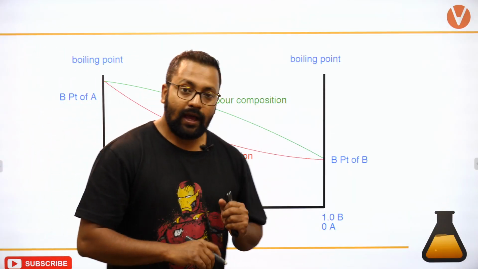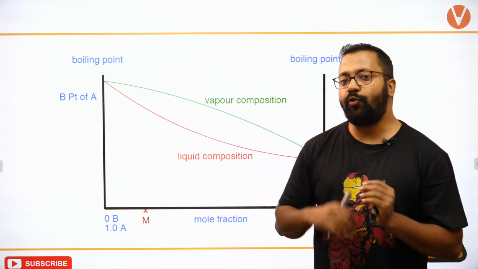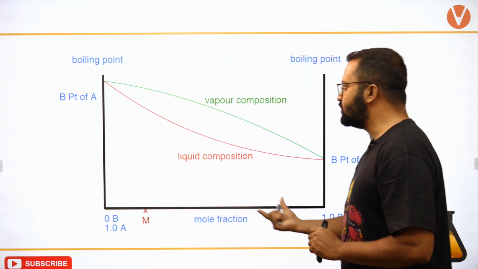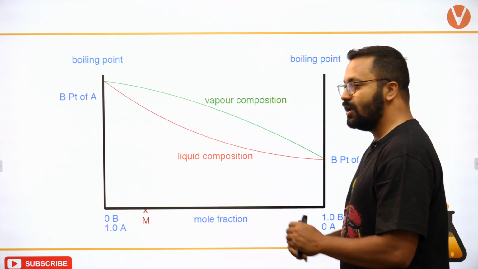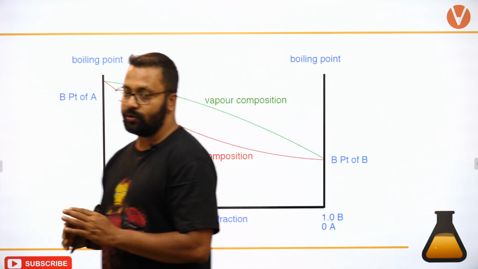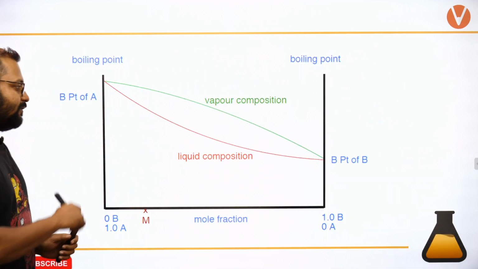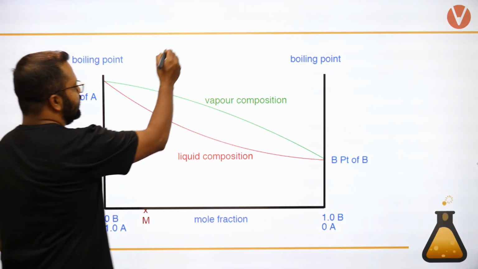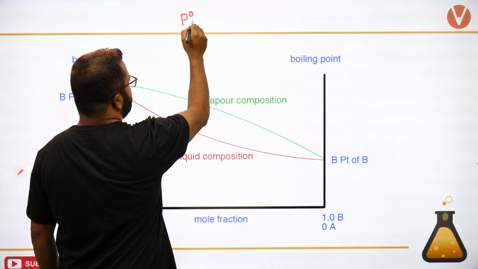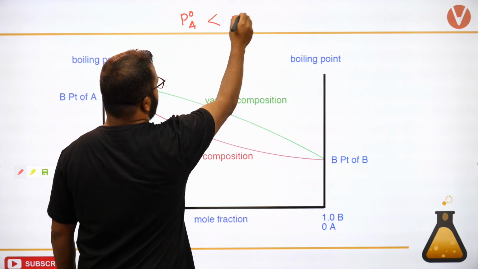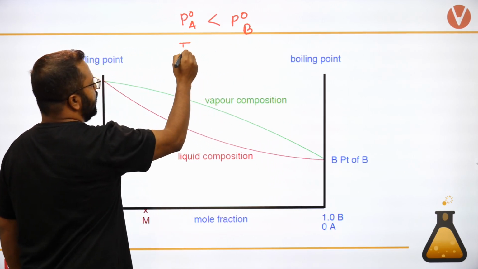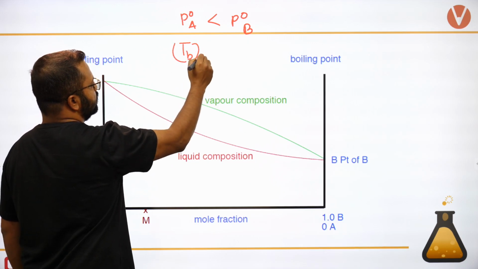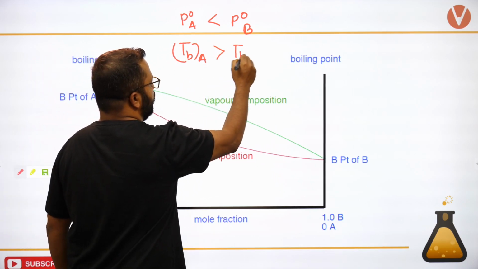Now, अगर boiling point versus composition plot आप लेते हैं, तो boiling point versus composition plot will be like this for any ideal solution. You can see that what I had taken earlier is that vapor pressure of A is less than vapor pressure of B, so boiling point of A will be more than boiling point of B.